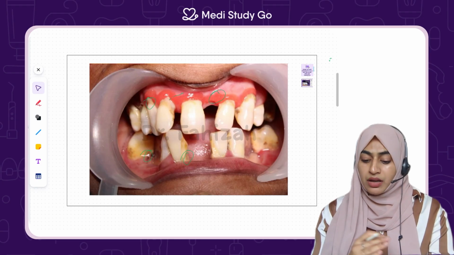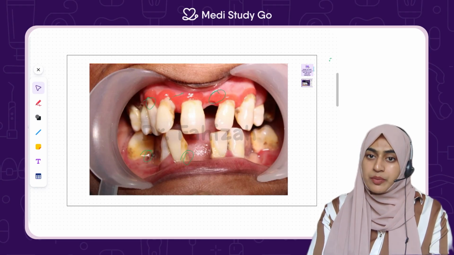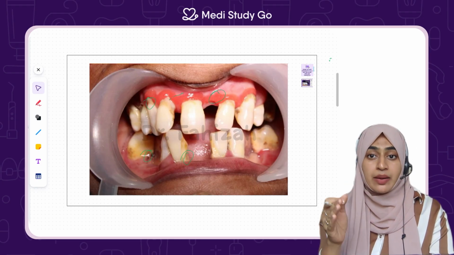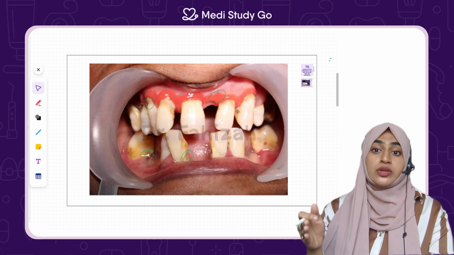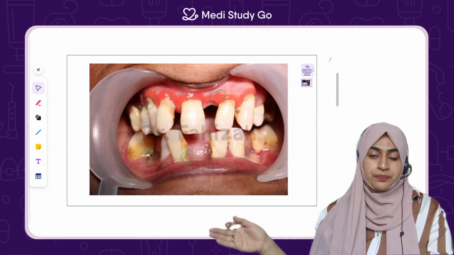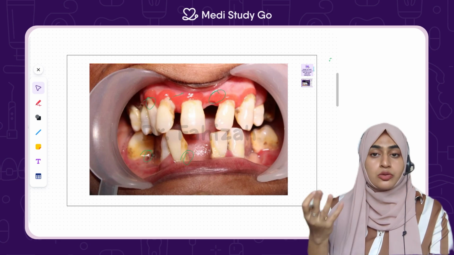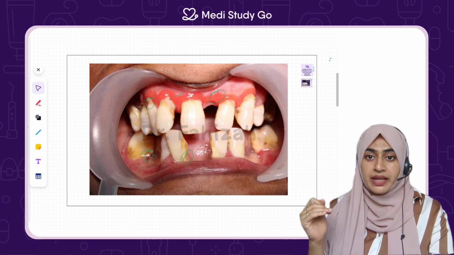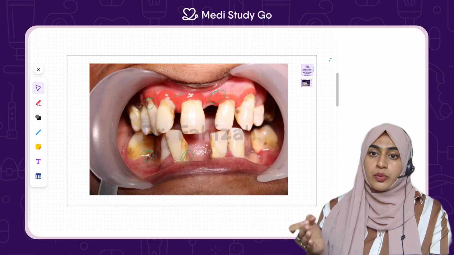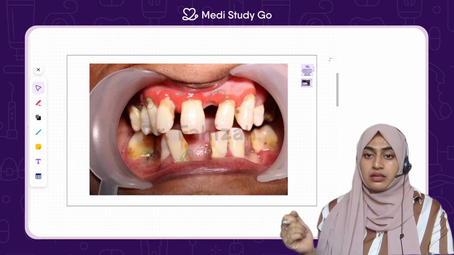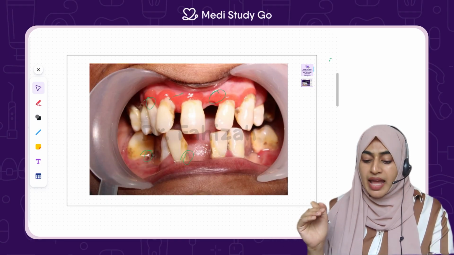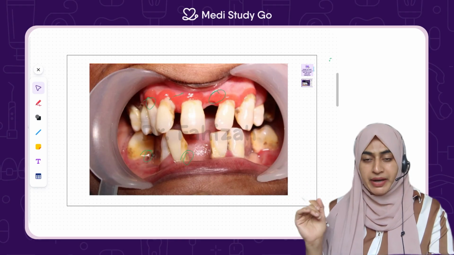Before that, we did a medical examination, and we came to know that her diabetic level was 8.5 HbA1c. When we figured that out, we had to be a little more careful. So we went ahead with the scaling and root planing. We also recalled her after 1 week for another post-op scaling. And once that was done, she went back.